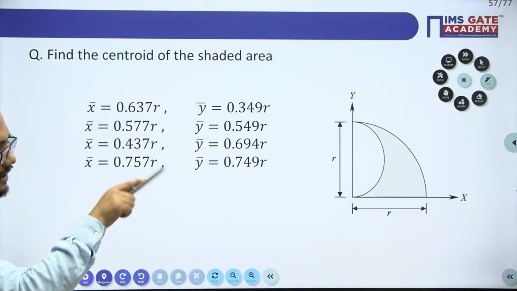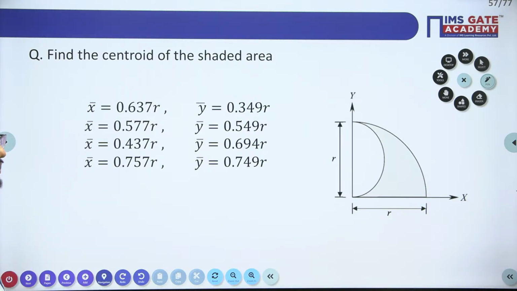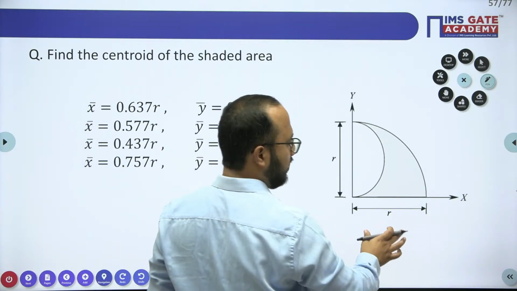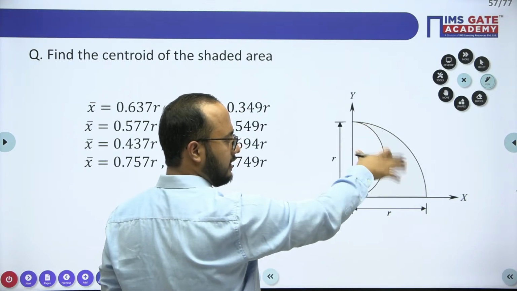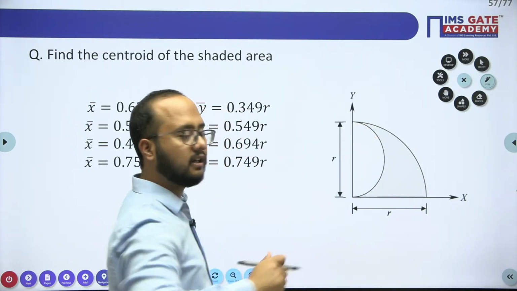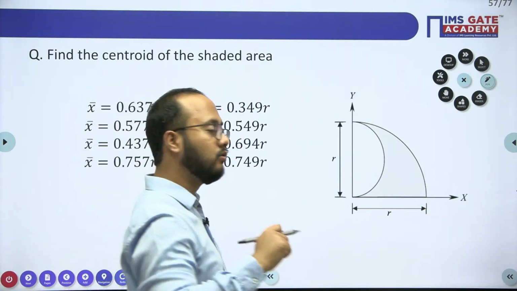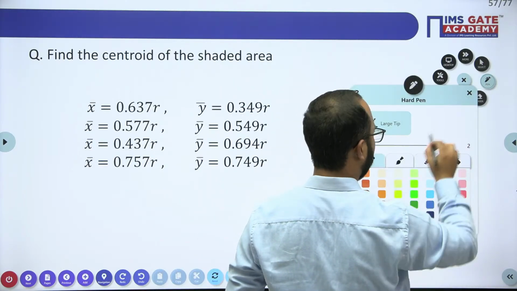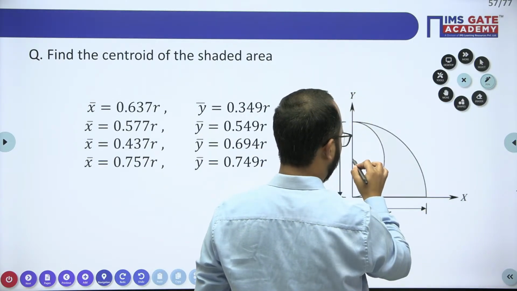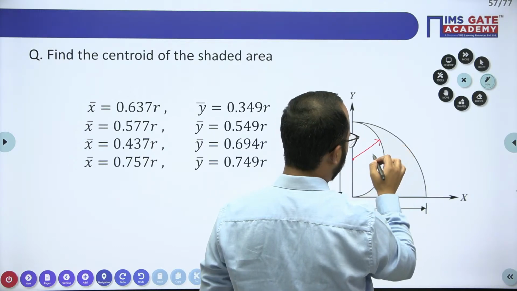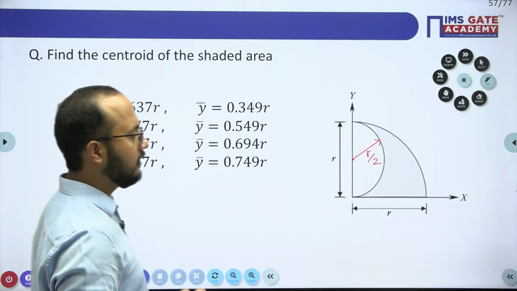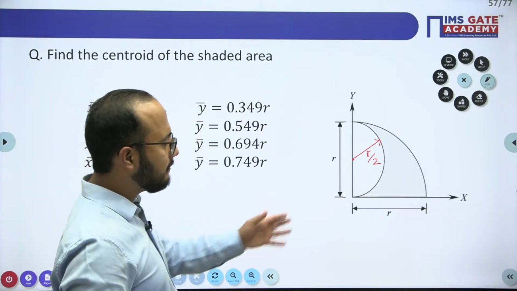See, in a quadrant, a semicircle is there. A quadrant which has a radius r, and in this quadrant a semicircle is there, for which the radius is r by 2. First of all you need to understand these things, very important. For this semicircle, radius will be what? R by 2. So in the quadrant a semicircle has been cut.